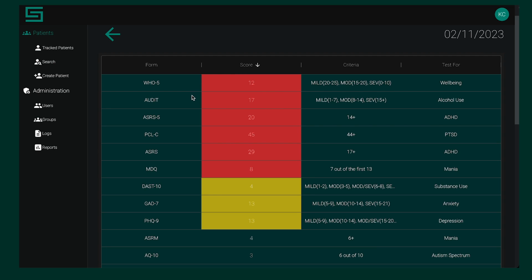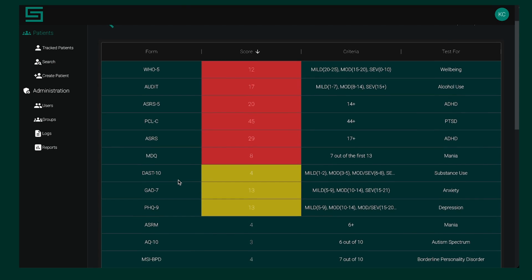So when I'm looking at this data, I'm noticing that TOAST is positive by quite a bit for ADHD, right? So both our ASRS and our ASRS5 is what looks for traits of ADHD. A cool feature of Seidr is that in the initial bundle, the client starts by filling out the ASRS5. If that is positive, Seidr will automatically send in that same time frame the ASRS to verify that data. So you don't have to go back in and send that information.